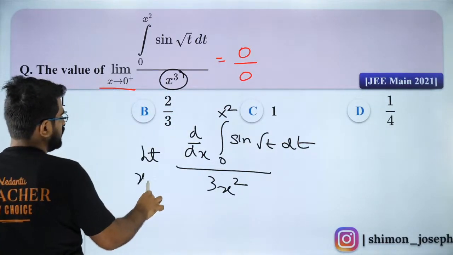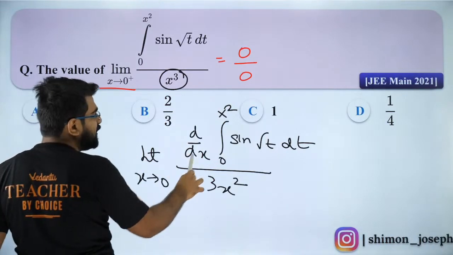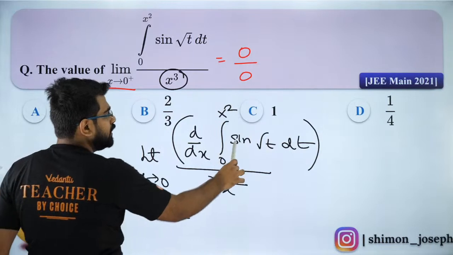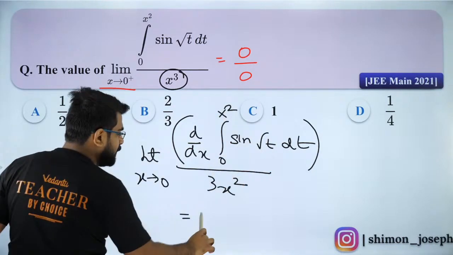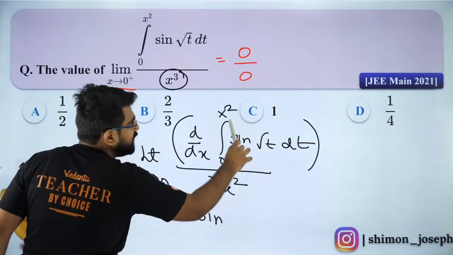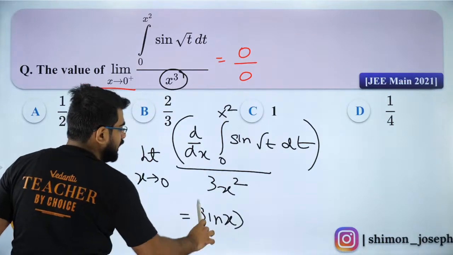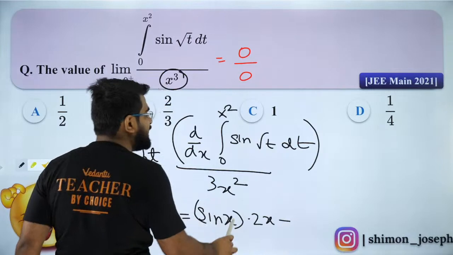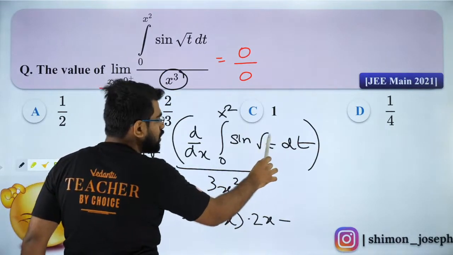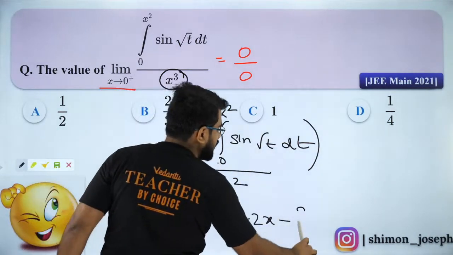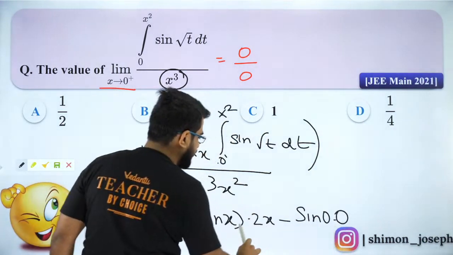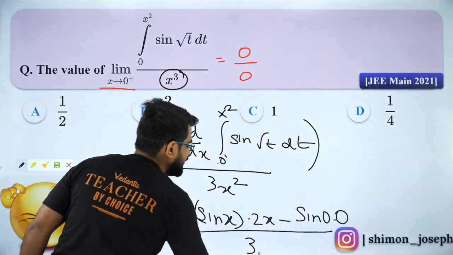Again the same limit. Now how do you differentiate your numerator? By using the Newton-Leibniz formula. Your inner function with the upper limit: sine of root of x square, which is sine x, into the derivative of x square, which is 2x, minus sine of root of 0, so sine 0 into the derivative of 0, which is also 0, divided by 3x square.